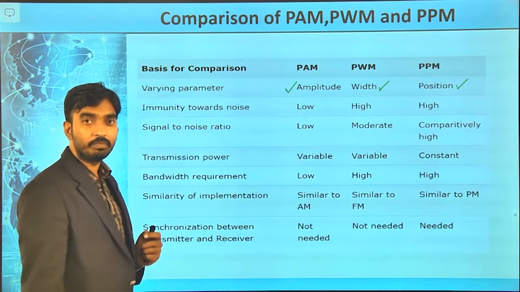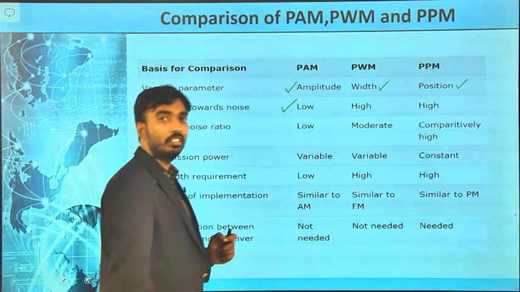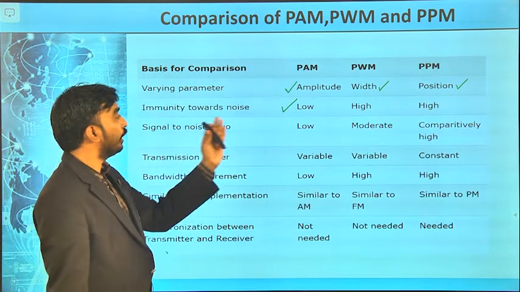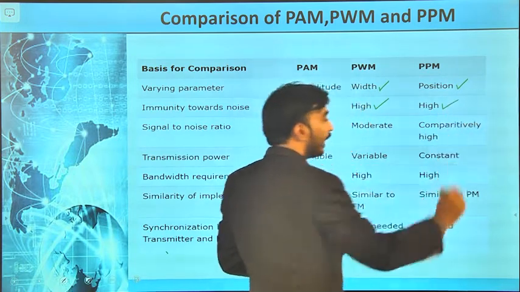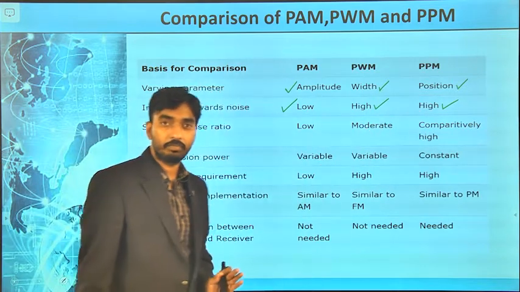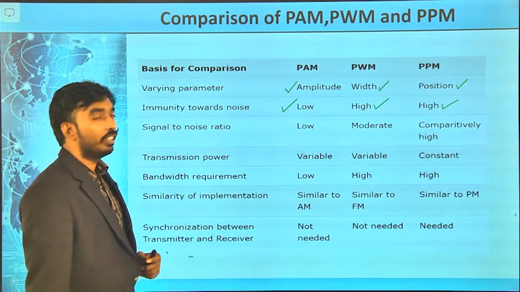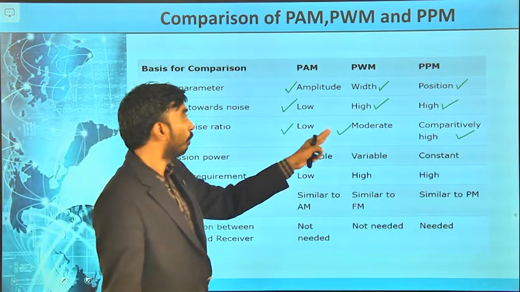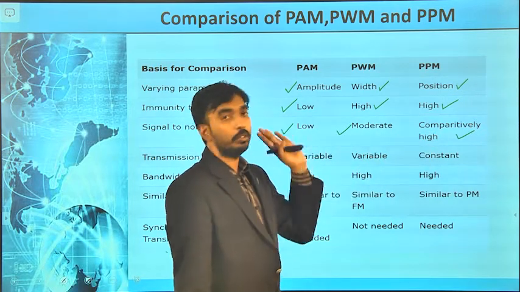Immunity towards noise: the message is embedded in the amplitude of the pulse in PAM, that is why the effect of noise is very high and immunity towards noise is low. In PWM and PPM both are high because the message is embedded in the time domain. Here it is width, here it is position. That is why PWM and PPM are highly immune to noise. Signal to noise ratio is very poor in PAM, moderate in PWM, and comparatively high in PPM with respect to PWM.